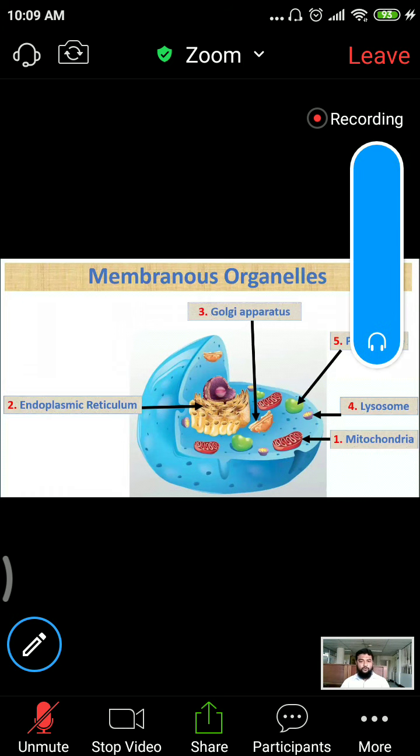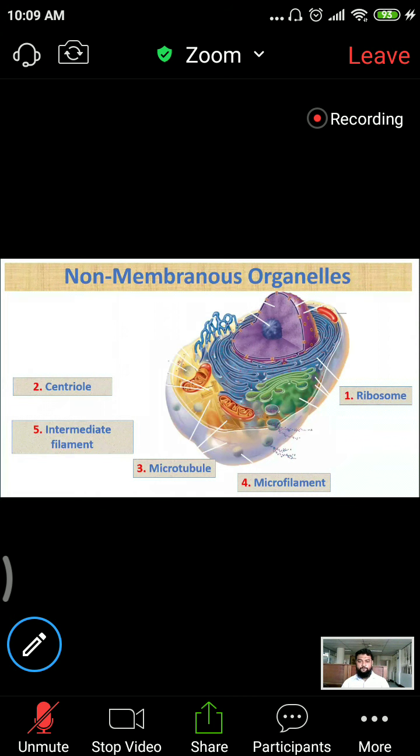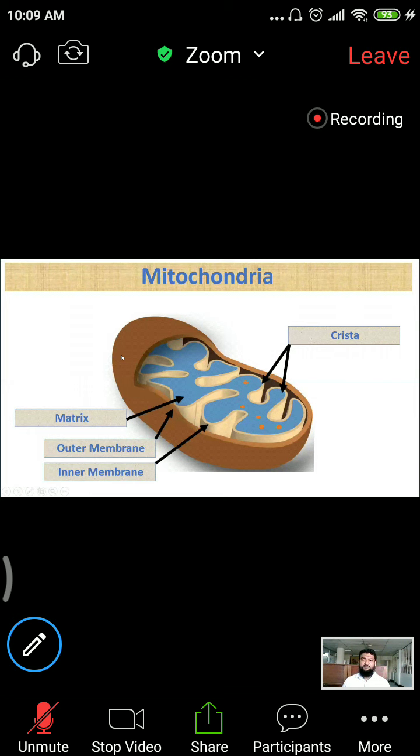So let's proceed. What are the non-membranous organelles? These are the non-membranous organelles: ribosome, centriole, and cytoskeletal components, that is microfilament, intermediate filament, microtubule. So let's look at these organelles. See which one is which: centriole, intermediate filaments, microtubule, microfilament, and ribosome. So we have completed this.